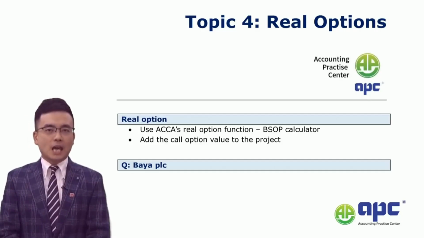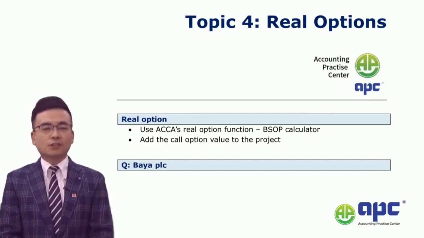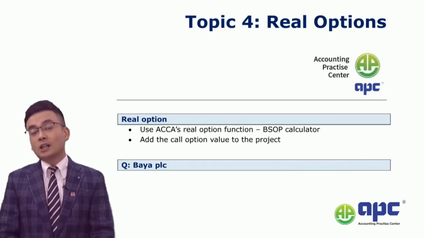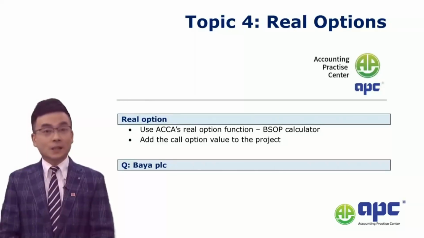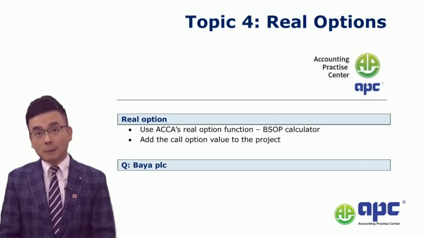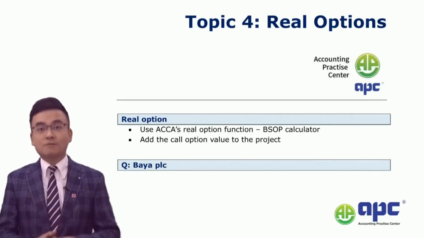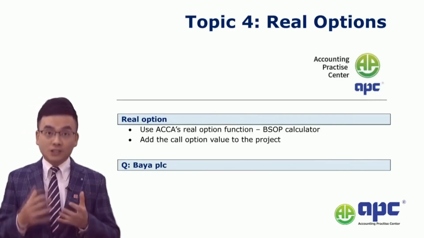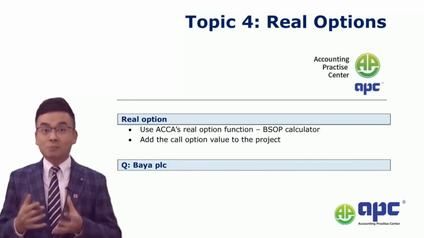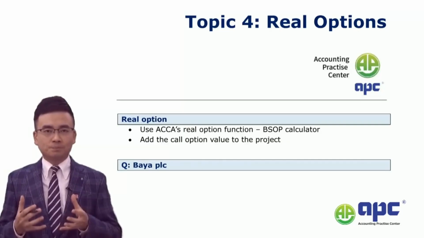Right, so if the company is going to do a particular project, we'll need to calculate the net present value of that project. However, the biggest problem of the NPV analysis is that it will not consider the possibilities that the company may be expanding the business somehow in the future.